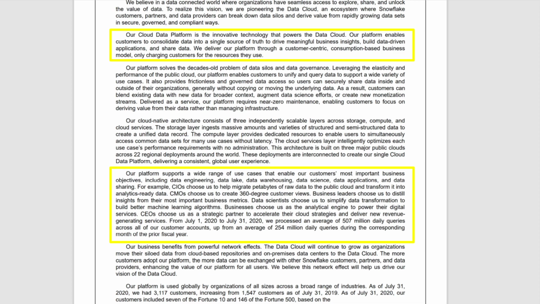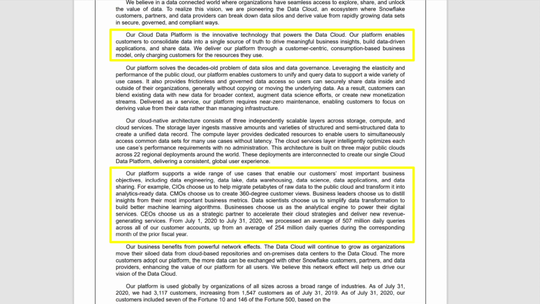Then they go on to say who their target audience is and how they help businesses. They say our platform supports a wide range of use cases that enable our customers' most important business objectives, including data engineering, data lake, data warehousing, data science, data applications, and data sharing. For example, CIOs choose us to migrate petabytes of raw data to the public cloud and transform it into analytics-ready data. CMOs choose us to create 360-degree customer views.